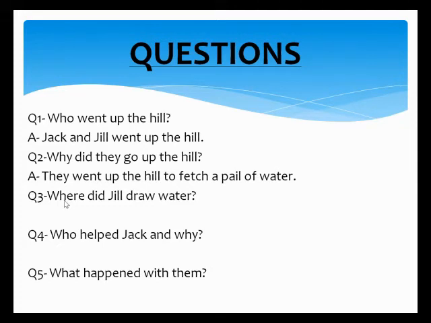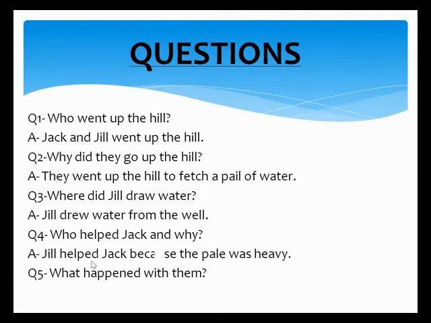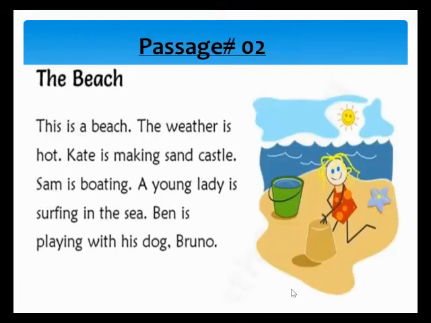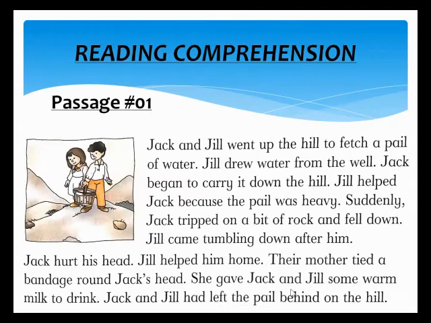Okay. Question number three. Where did Jill draw water? Jill drew water from the well. Question number four. Who helped Jack and why? Jill helped Jack because the pail was heavy. Question number five. What happened with them? Jack tripped on a bit of rock and fell down. You will take a screenshot of the picture.